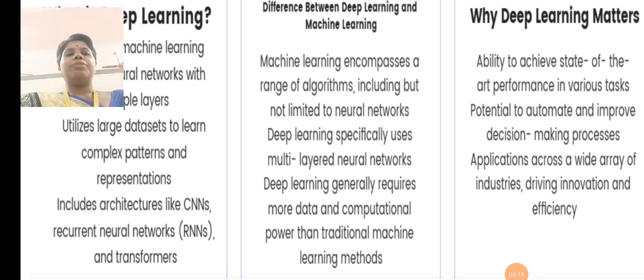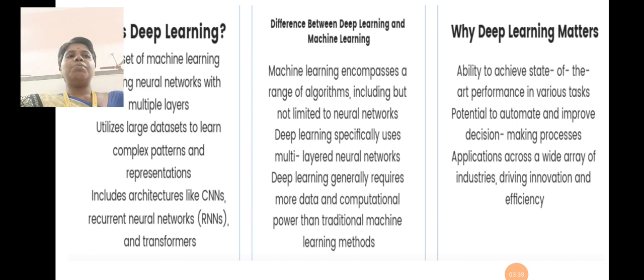If a complex problem arises, the hidden layers will be utilized for solving that complex problem. Deep learning generally requires more data and computational power than traditional machine learning methods. So this is the difference between deep learning and machine learning.